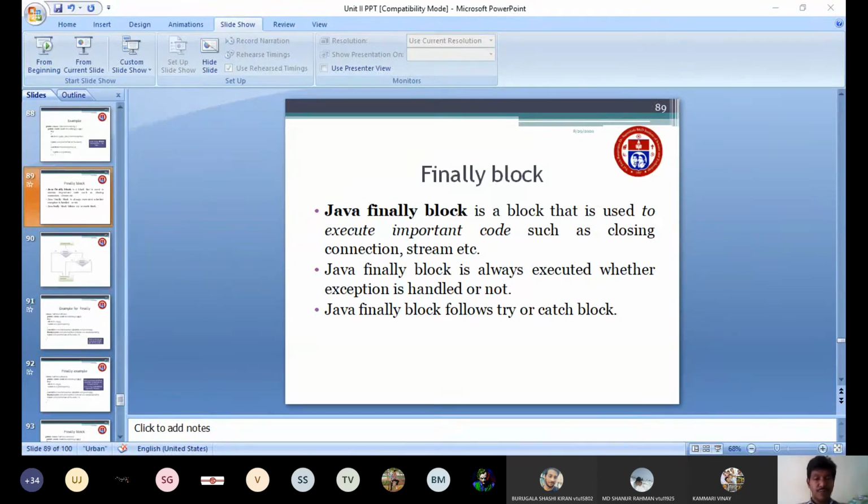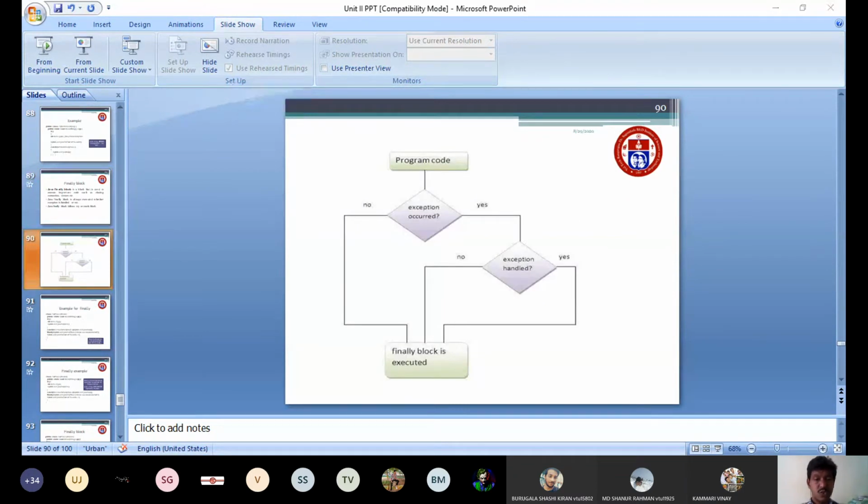This is your flow chart for the finally block: when will your finally block execute. Here you have a program code. Assume that this is your try block. If an exception occurs, it will go to check whether the exception is handled or not. Which block will handle an exception? Can anyone say? The catch block. As you told, the catch block will handle an exception.